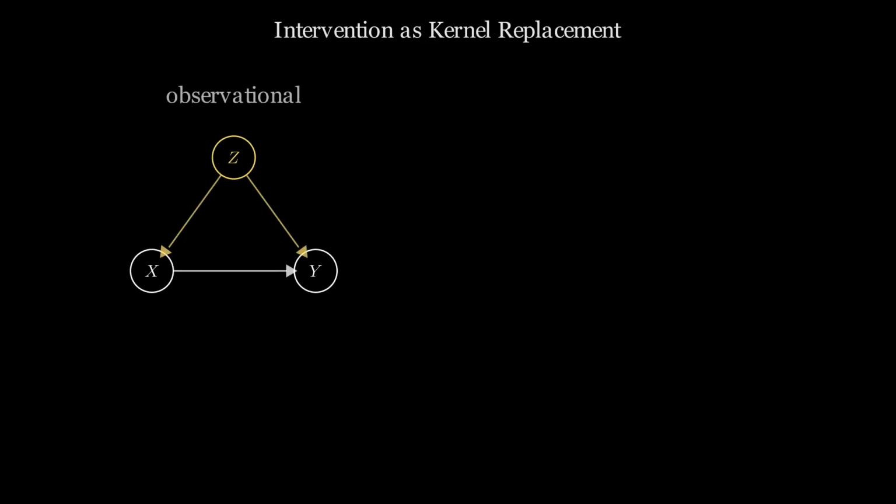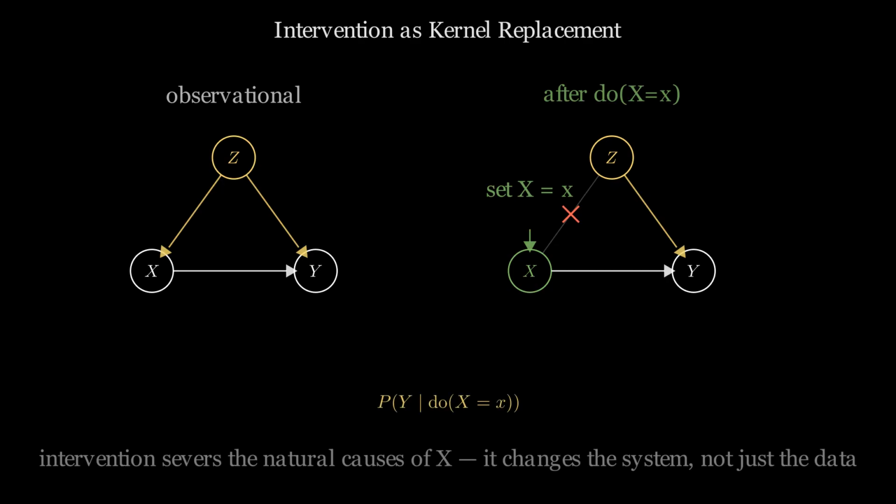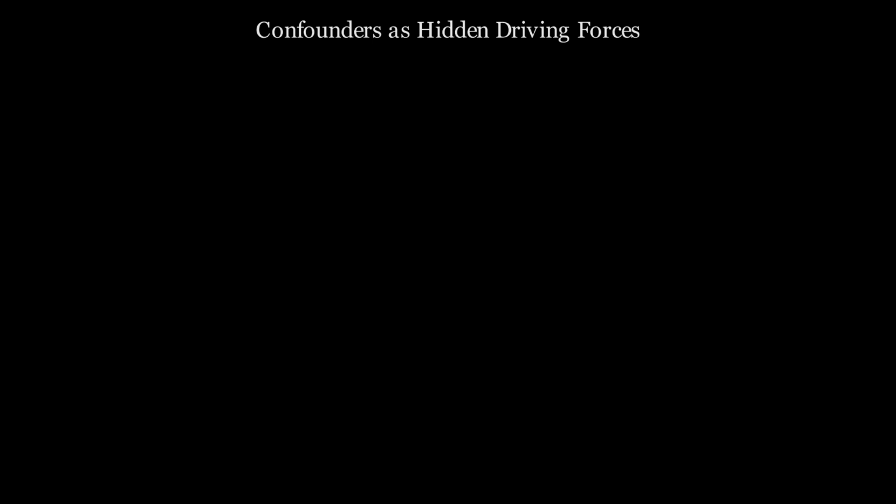When you intervene, you sever a variable from whatever was producing it. You replace its update rule with an external assignment. The resulting trajectory is generated by a different set of rules. That trajectory is not the same as the trajectory you would observe conditional on seeing that value. Conditioning leaves the dynamics intact. Intervention replaces part of them. The numbers are different.